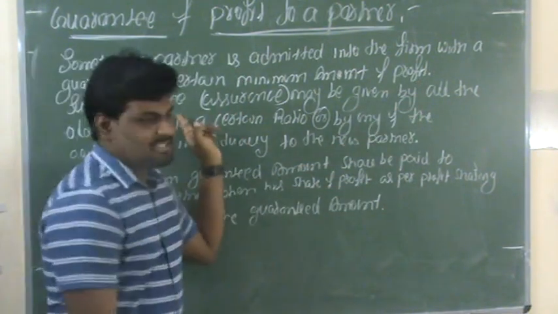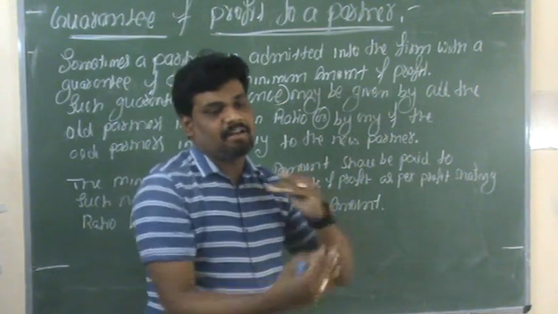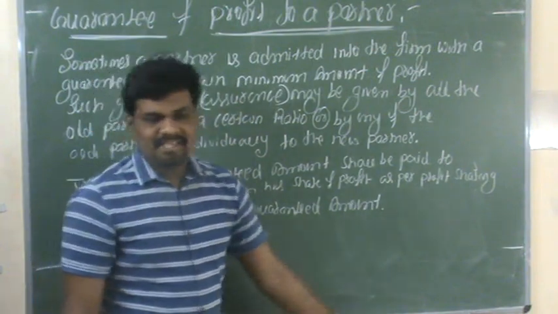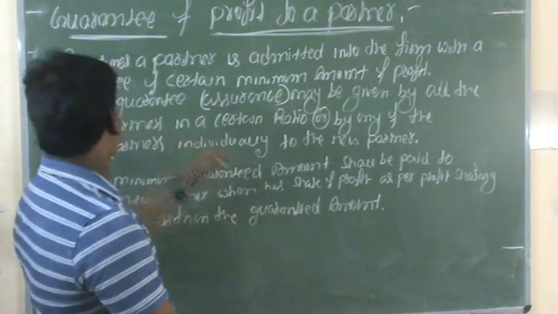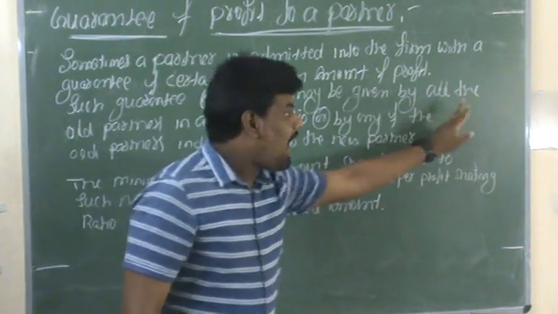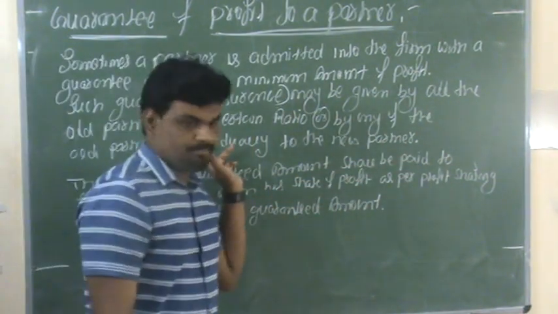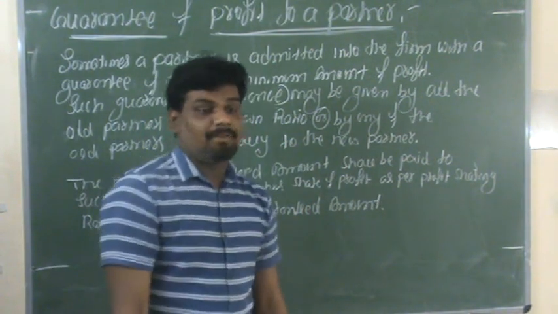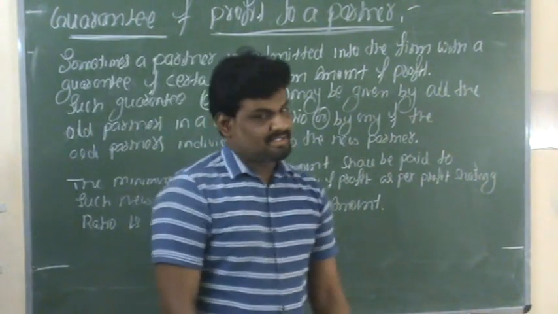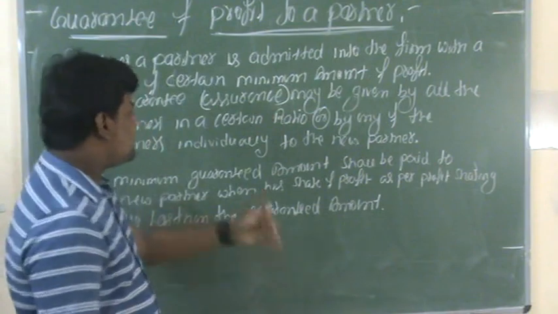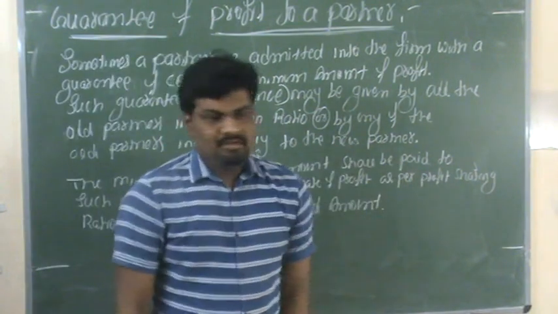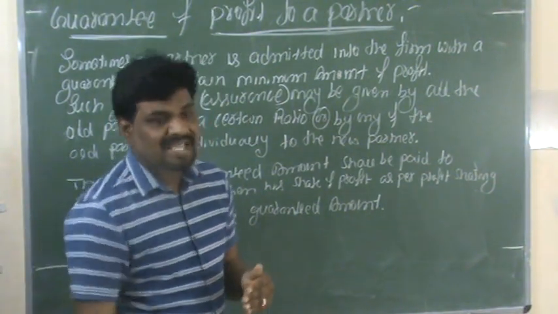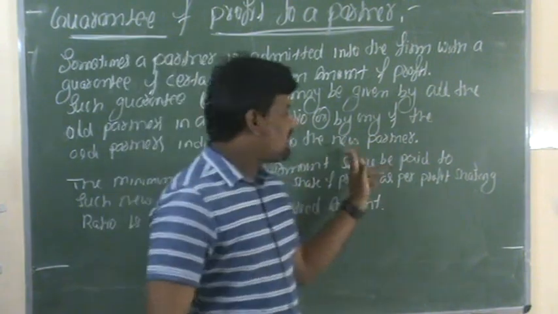Such a guarantee is nothing but an assurance given by the old partners in the business organization. The guarantee may be given by all the old partners, or individually by any one partner to the new partner.